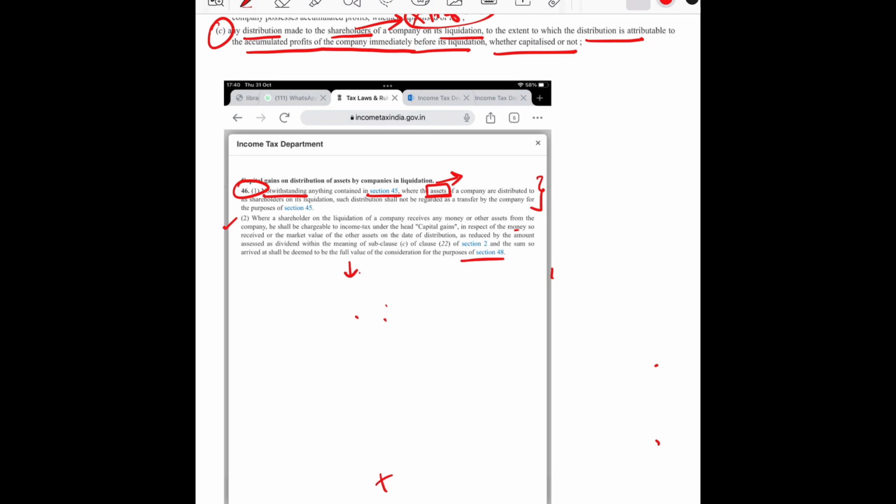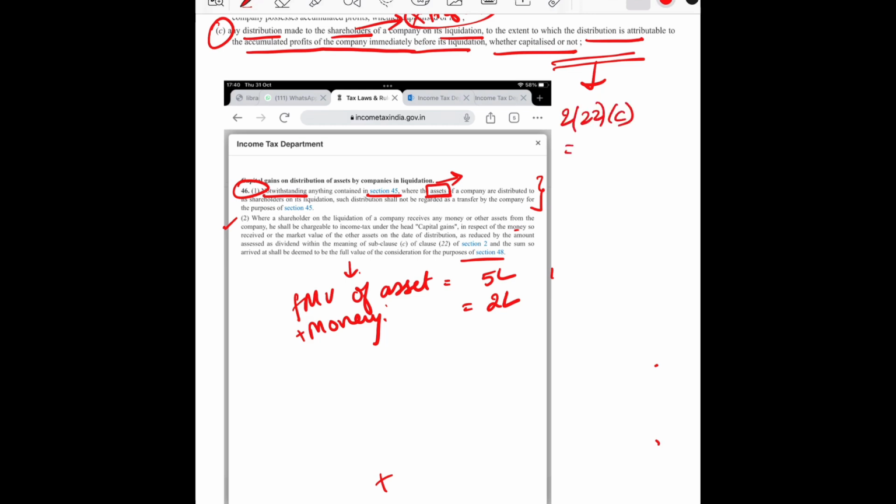Suppose the fair market value of the asset received by a shareholder is rupees 5 lakhs, and the money which the shareholder receives is 2 lakh. However, based upon the previous section 2(22)(c), upon the accumulated profit whether capitalized or not, suppose 2(22)(c) has arrived at 1 lakh rupees.